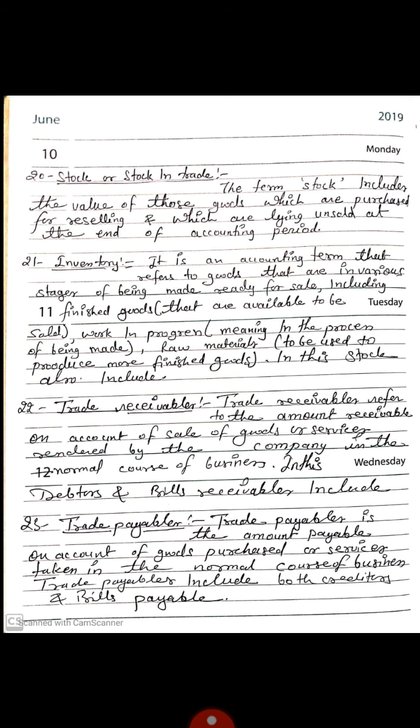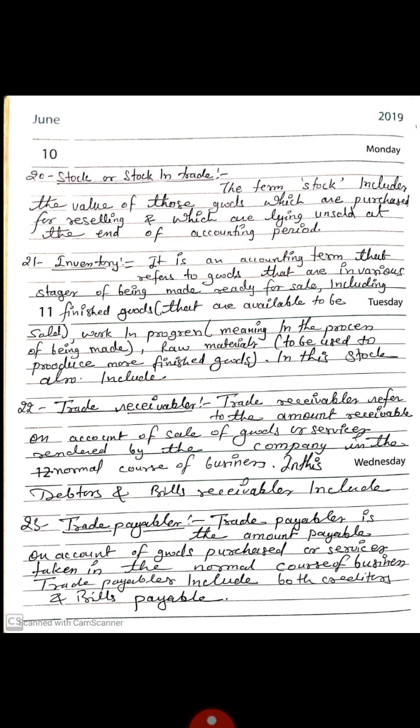Now come to the inventory. It is an accounting term that refers to goods that are in various stages of being made ready for sale, including finished goods that are available to be sold, work in progress, meaning in the process of being made, and raw material to be used to produce more finished goods in this stock.